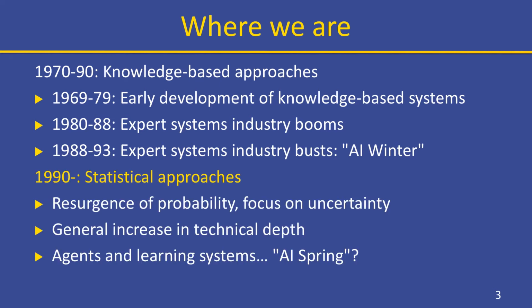The 90s saw a shift in the approach. Rather than using absolute logic, AI researchers focused on managing uncertainty. The computers were also becoming much more powerful, so we were actually able to solve more than toy problems. This led us to what some people call the AI spring.